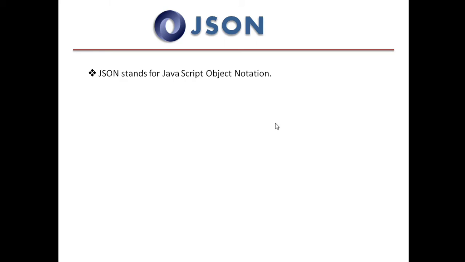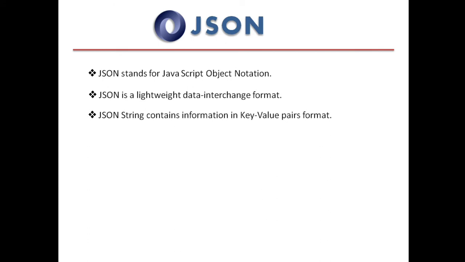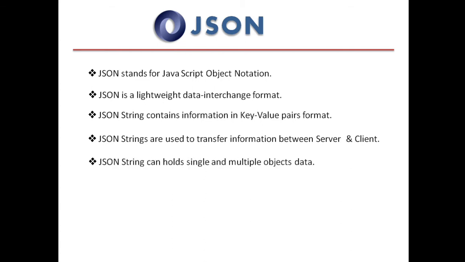Actually, JSON stands for JavaScript Object Notation, and it's a lightweight data interchange format as well. This JSON string contains the information in key value pairs format, and these JSON strings are used to transfer the information between the server and the client as well. This JSON string can hold single and multiple objects data in the form of string, and it can have different types of values like string types, decimals, numerical types, and boolean types as well.